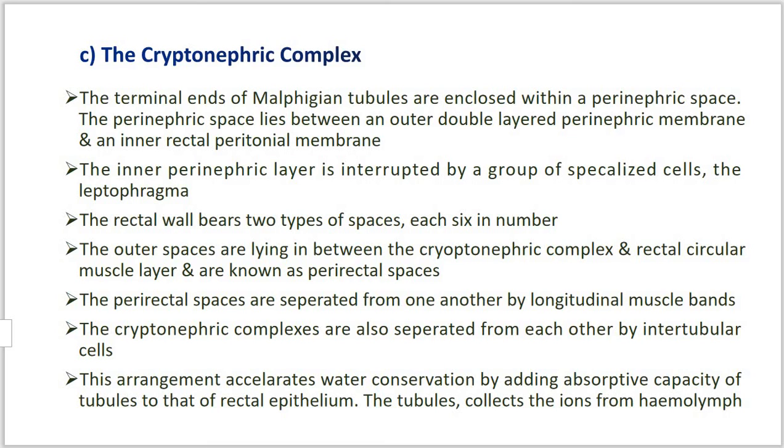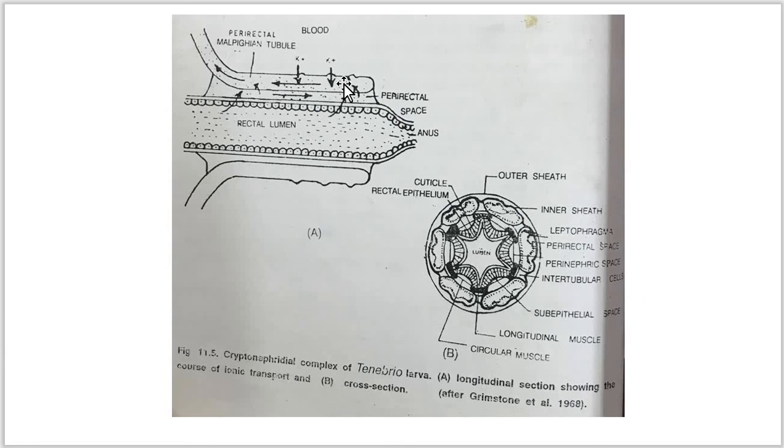The tubules, on the other hand, collect the ions from the hemolymph. This is what concerns the cryptonephric complex.